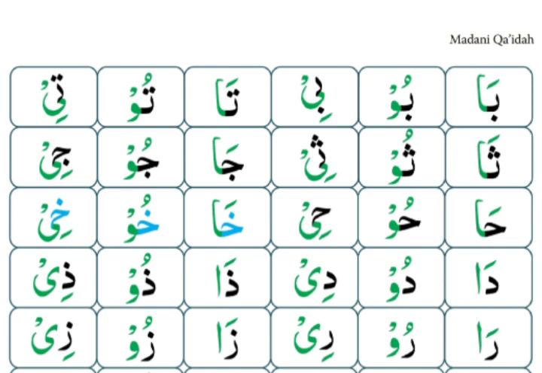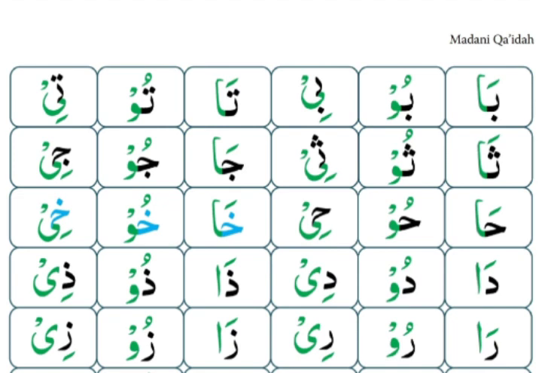Dear viewers, open the next page. Look at the second box in line 1. You can see the letter Waw has a sign on top of it. This sign is jazm. Look at the third box. You can see the letter Ya has a sign on top of it.